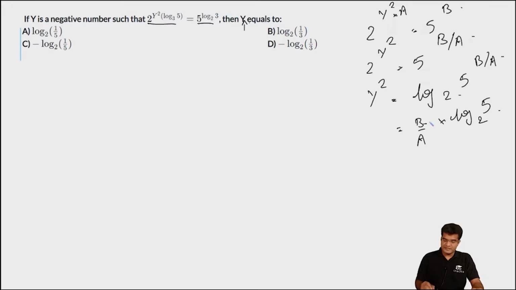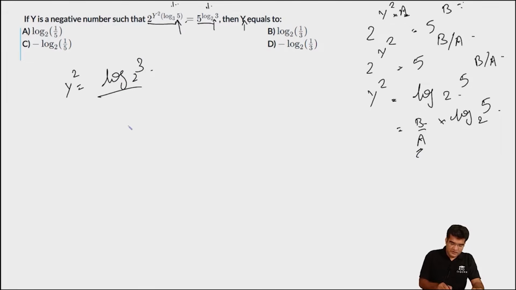What is the value of b? b is the power of 5, which is equal to log 3 to the base 2. And what is the value of a? a will equal log 5 to the base 3. Or essentially y square is equal to b, so that is log of 3 to the base 2 divided by a, which is log of 5 to the base 3 into log of 5 to the base 2.